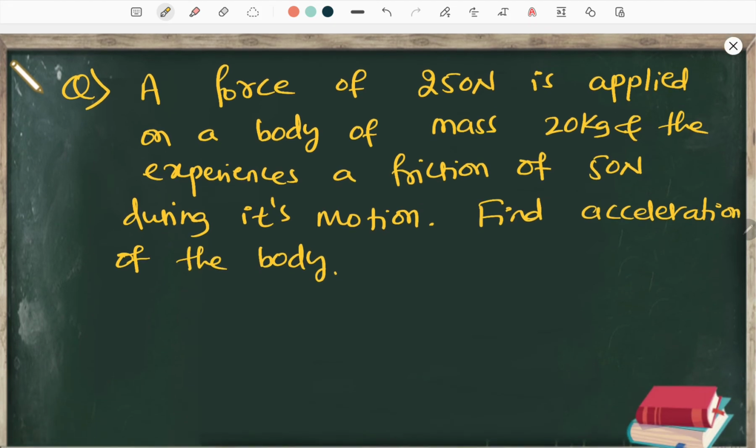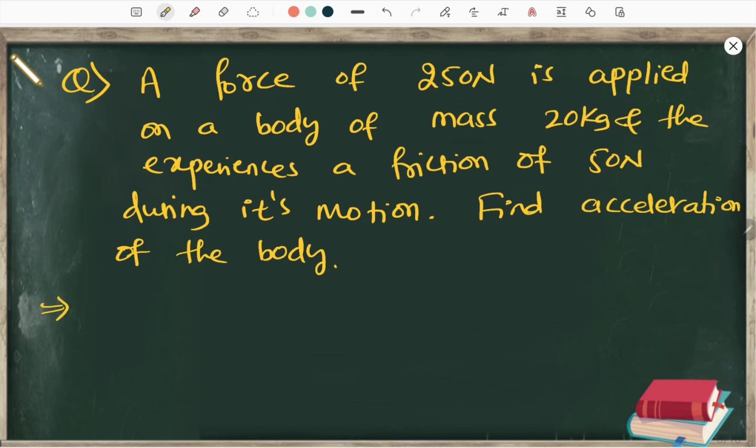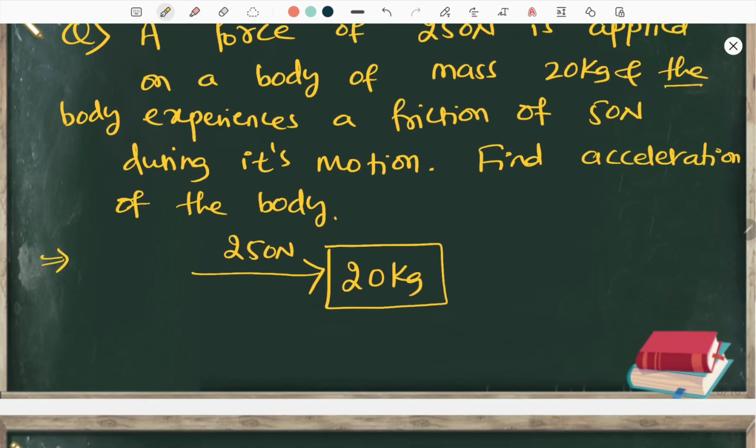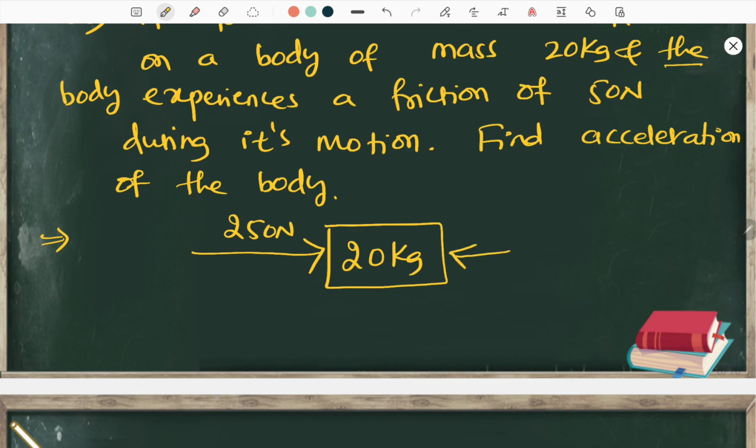All right, so let us have a look at this problem. What this problem is trying to say: a force of 250 Newton is applied on a body of mass 20 kg. We can represent it. Here is 20 kg. On this we are applying a force of 250 Newton. And the body experiences a friction of 50 Newton. How will the friction be? Friction will be there in the opposite direction.